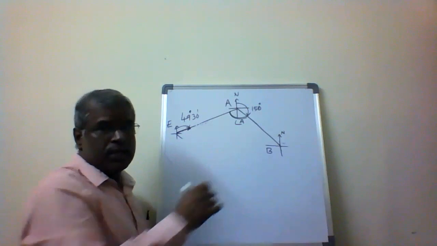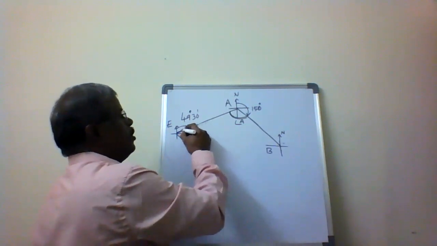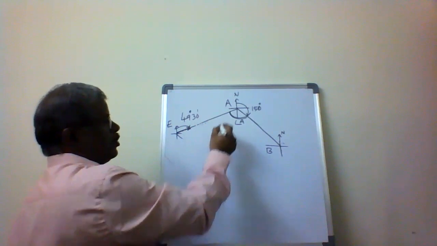Now A to B is 150 degrees. E to A forward bearing is 49 degrees 30 minutes.